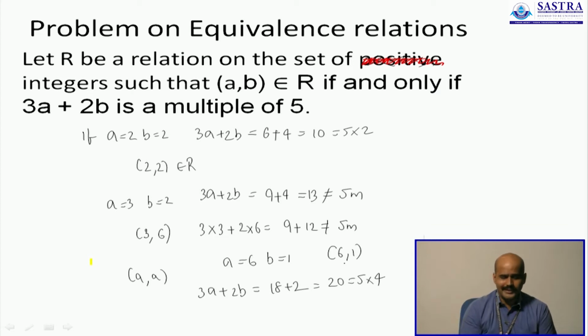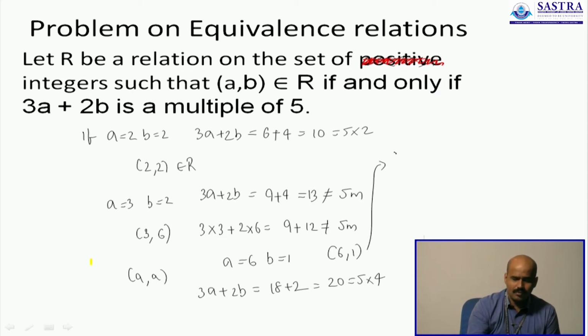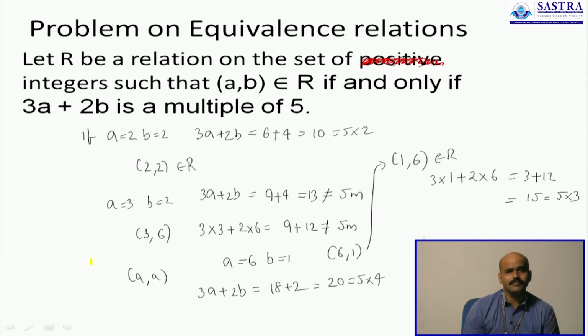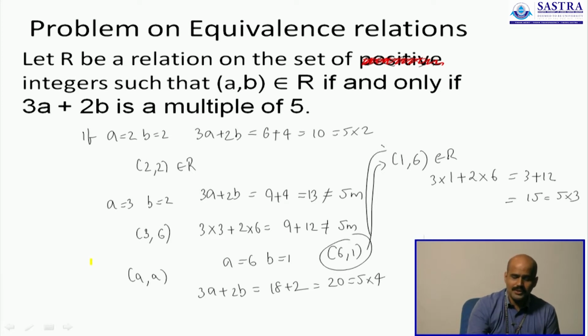But what about 1 6? Will it also mean that 1 6 is part of R? 1 6 means I have 3 times 1 and 2 times 6, which will give me 3 plus 12, which is nothing but 15, a direct multiple of 5 again. So we see that 6 1 and 1 6 are together.